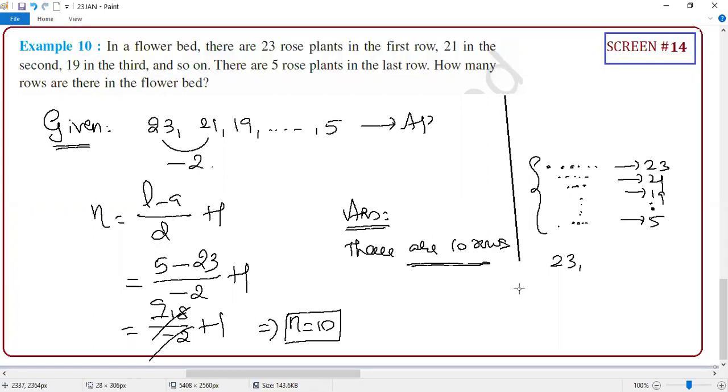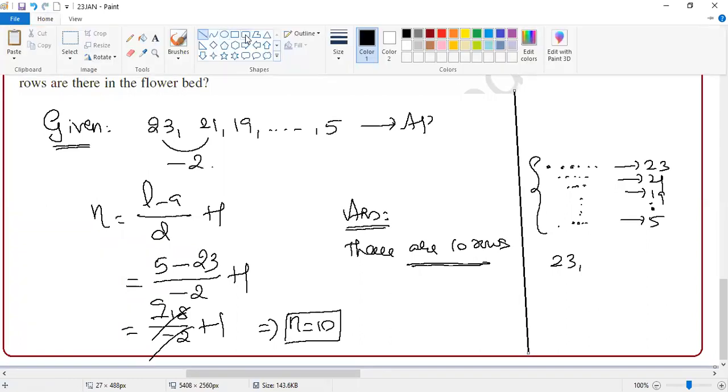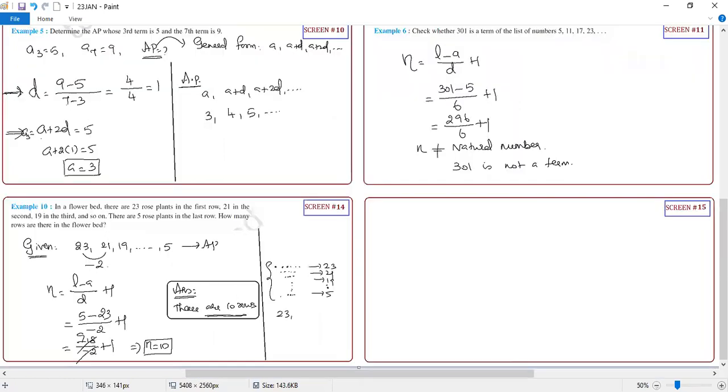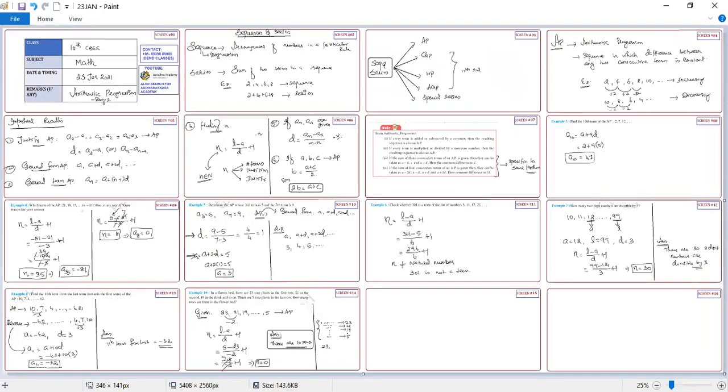Any doubts till now? No doubt, sir. So guys, all our examples are done. Only exercises are pending. And the great thing is, today almost 14 screens are over. So we have another 45 minutes. Why don't you open a new board? Shall I take series questions or do you want me to do the exercise? I'm leaving the decision to you guys.